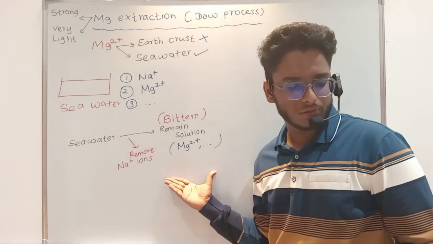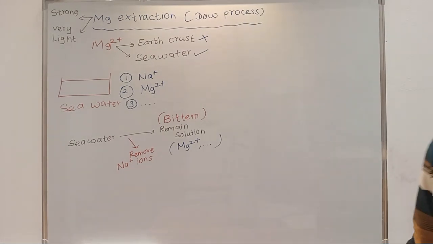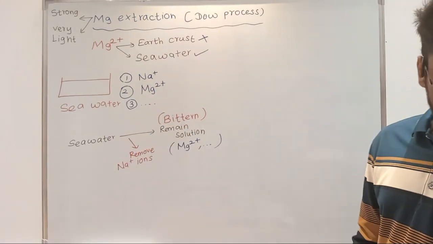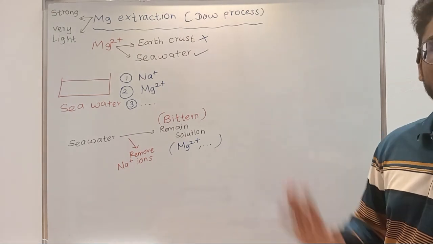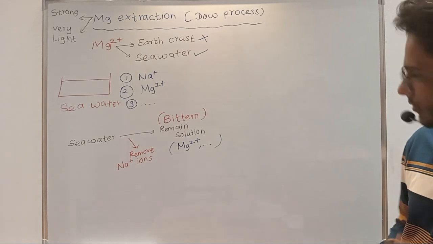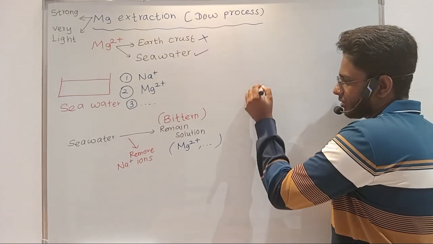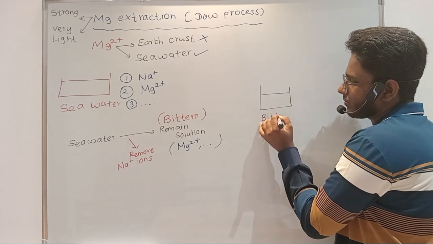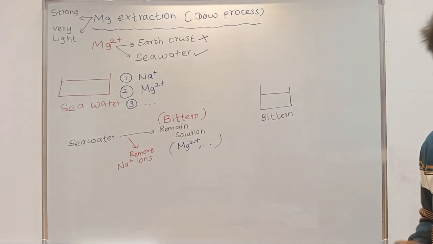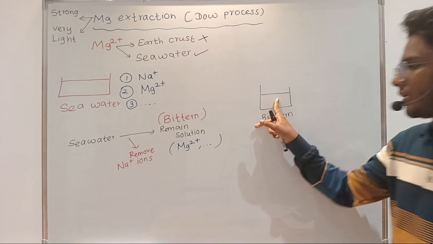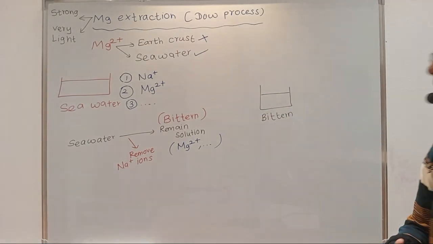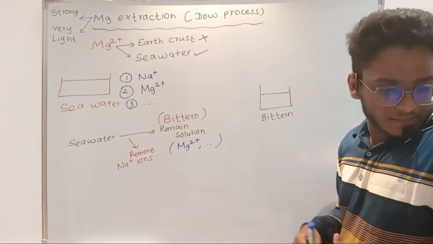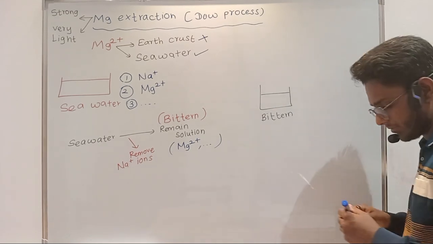Now you have got the bittern solution, right? Now we have a few steps in the magnesium extraction process. Step 1: assume that you are pouring this bittern solution into a tank, right? You have magnesium 2 plus inside it, and apart from that you have other ions also. The first step is the thermal decomposition of calcium carbonate, right?